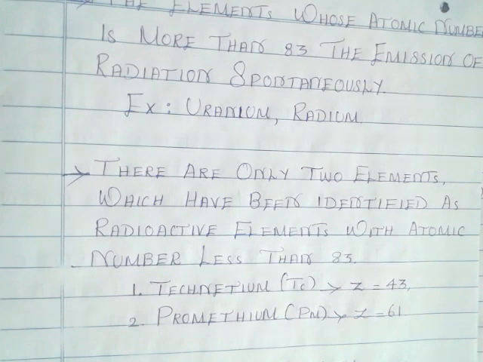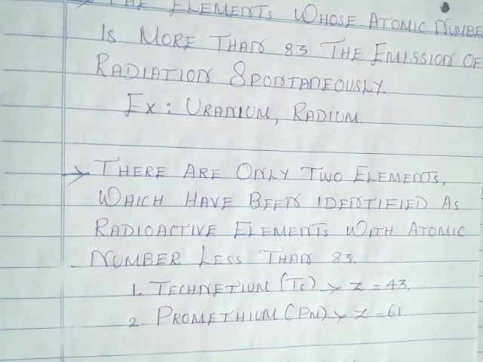Radioactive elements with atomic number greater than 83 emit the radiations because they have an unstable nucleus. But one more thing, there are two elements with atomic number less than 83 that act as radioactive substances.